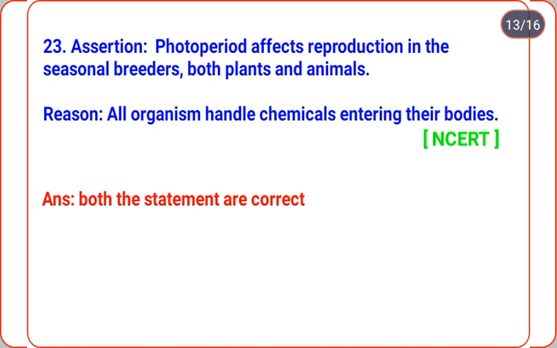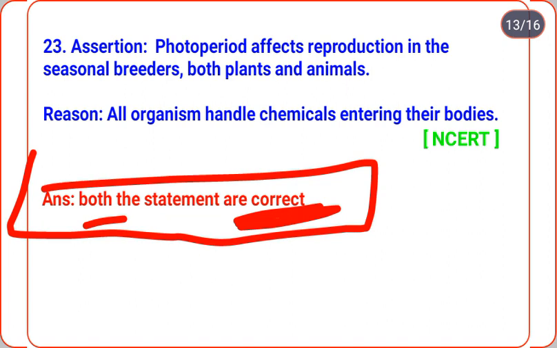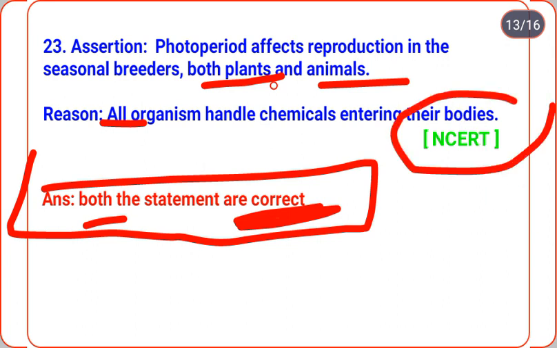Fully correct. And reason: all organisms handle chemicals entering their bodies. Also correct. Both statements are correct, so the assertion is correct and the reason is correct. This part, both plants and animals, is very important. It is from NCERT, so there is no chance of difficulty.